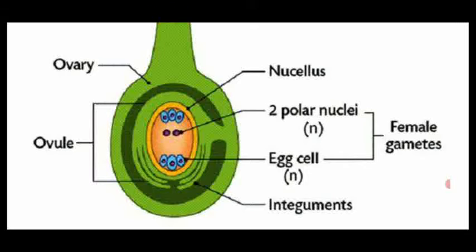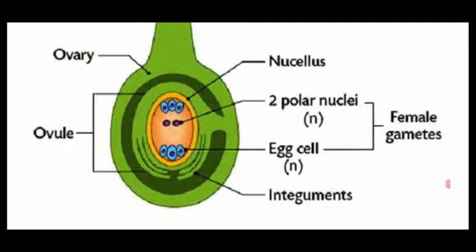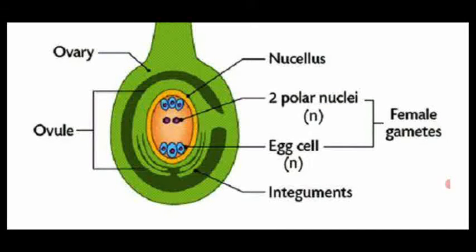The structure of an ovule we have already seen. It is surrounded by two integuments. Inside the integument, there is the embryo sac. The integument does not fully cover the embryo sac. It leaves a small opening called the micropylar region.